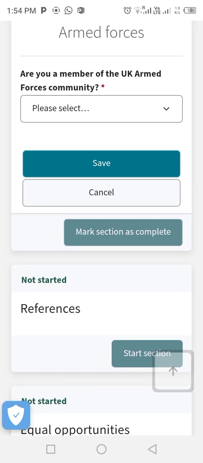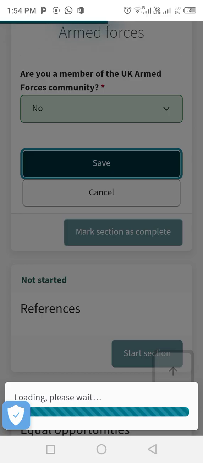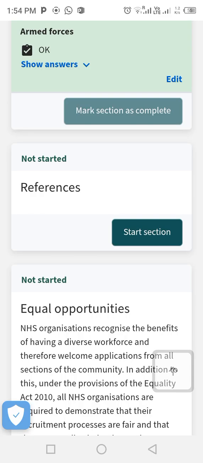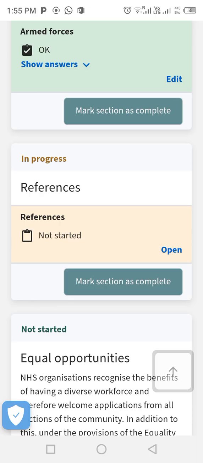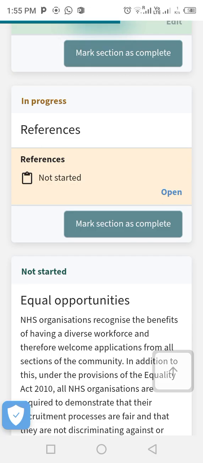So armed forces, are you a member of UK armed forces? No, we are not. Then your referees. This is another important part of your application. This is a vital part of your application.